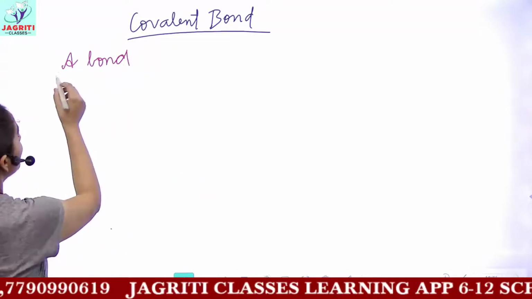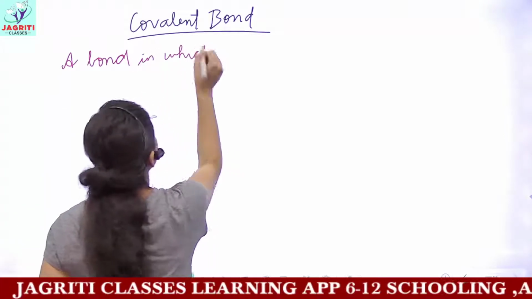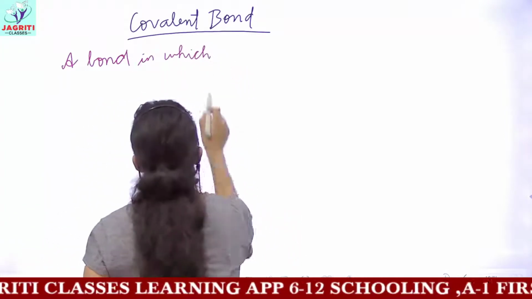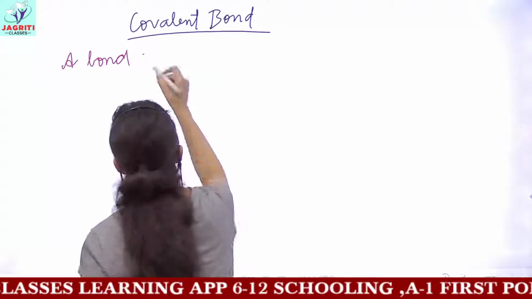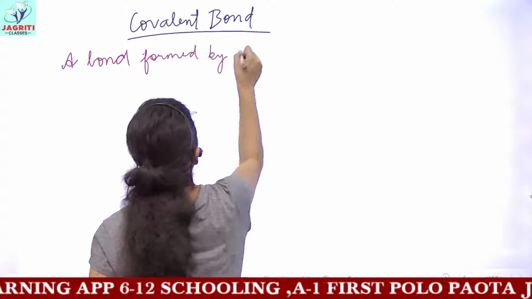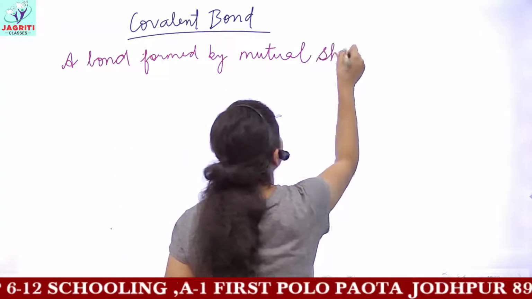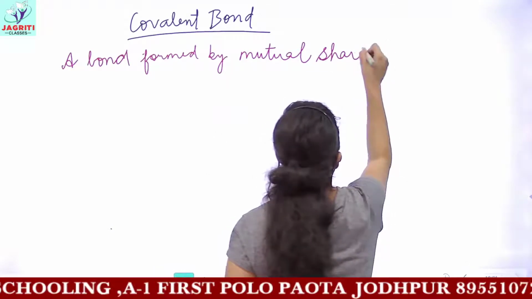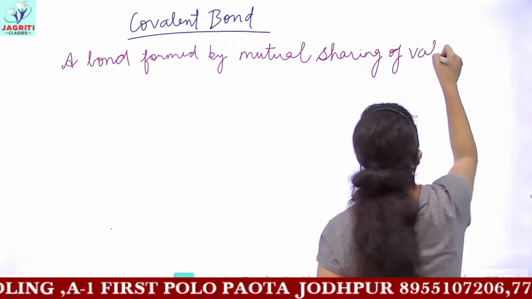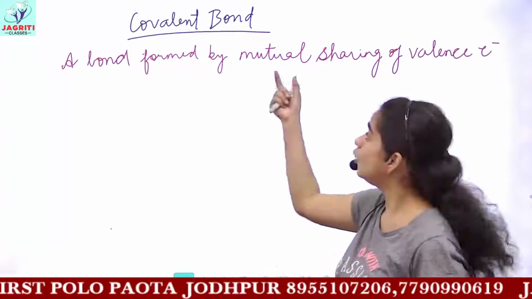So a covalent bond is a bond which is formed by mutual sharing of valence electrons. Such a bond is referred to as a covalent bond.